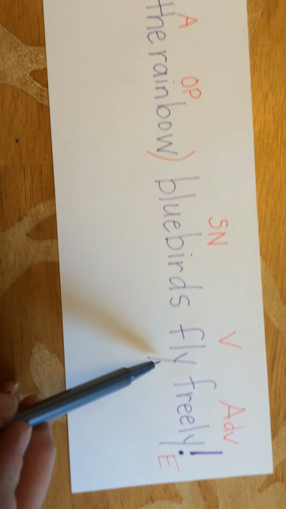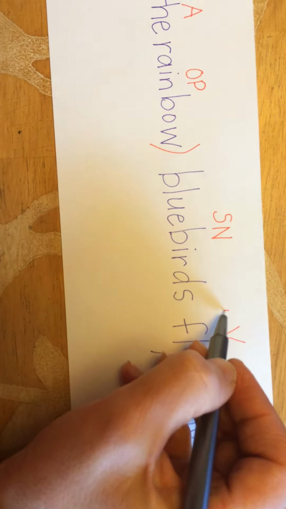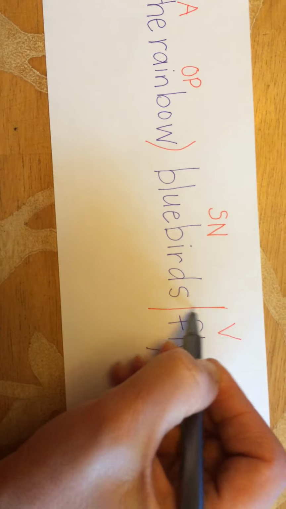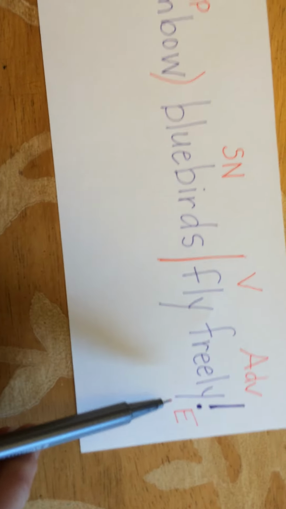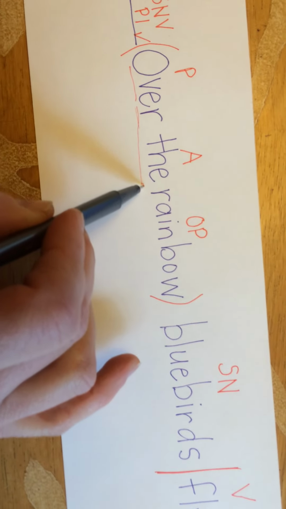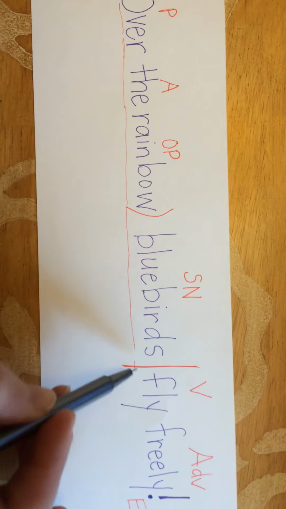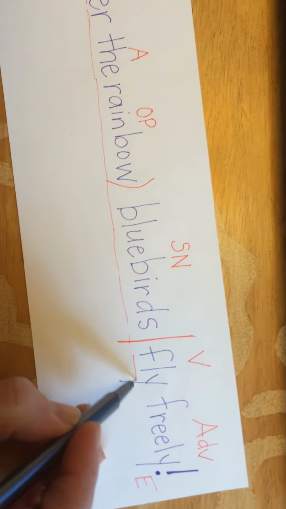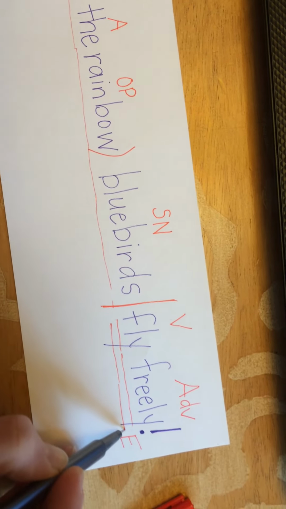Next thing we do is go to the verb. Whoops, right there. Go to the verb and divide right in front of the verb with your line to divide the complete subject from the complete predicate. Now we're going to underline the complete subject once. I'm going to do this the best I can because my paper is sliding across and I can't hold it because I've got my phone in the other hand. And we're going to underline freely with 2 lines.